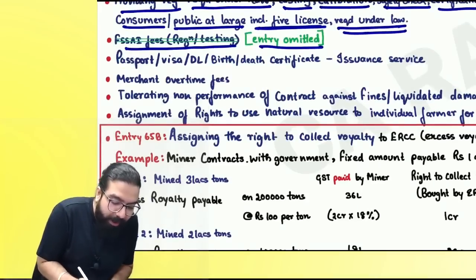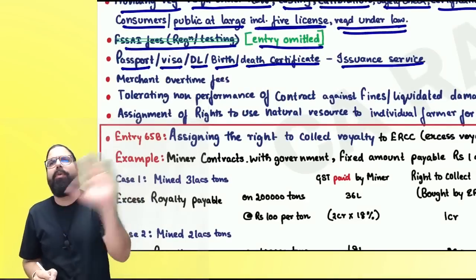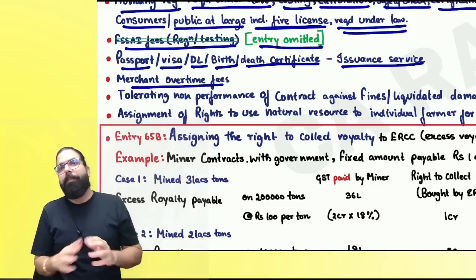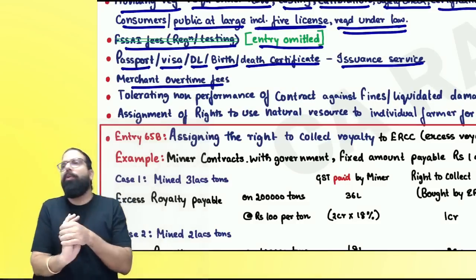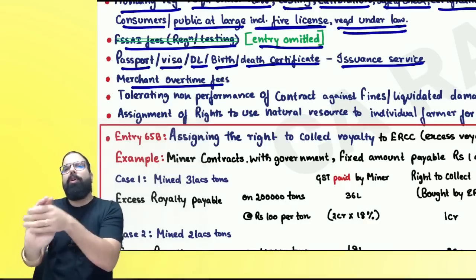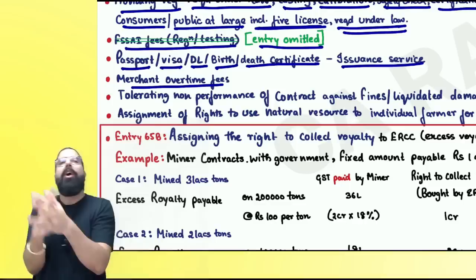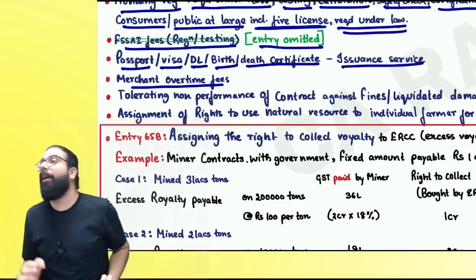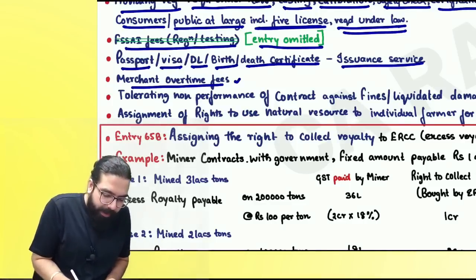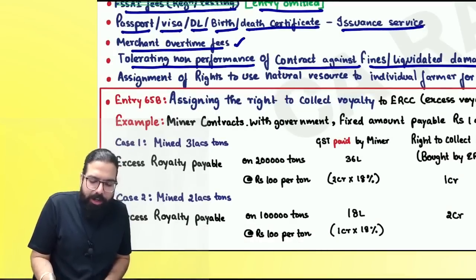The next one over here is passport, visa, driving license, birth certificate, death certificate issuance services, always exempted. The next one, merchant overtime fees. Baba, your ship has come. Now you want to get the goods unloaded. Might be after your goods have come to the port, not your ship. Your goods have come to the port. You want to get the goods unloaded after office hours, or might be on a holiday. Then you will have to pay merchant overtime fees. That merchant overtime fees has been exempted. Tolerating non-performance of a contract against fine or liquidated damage.